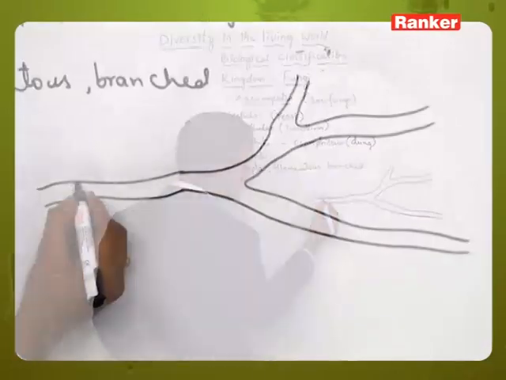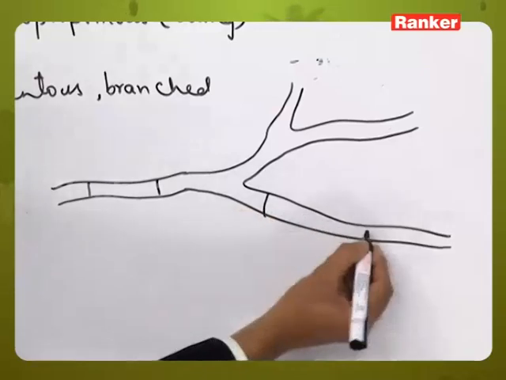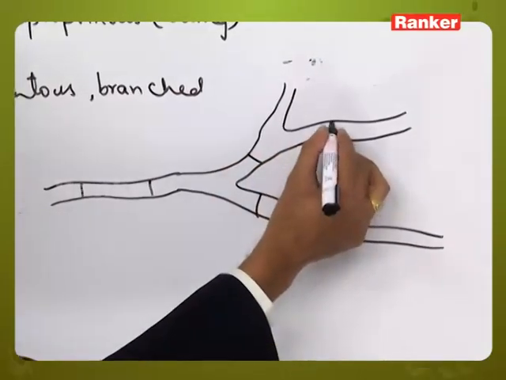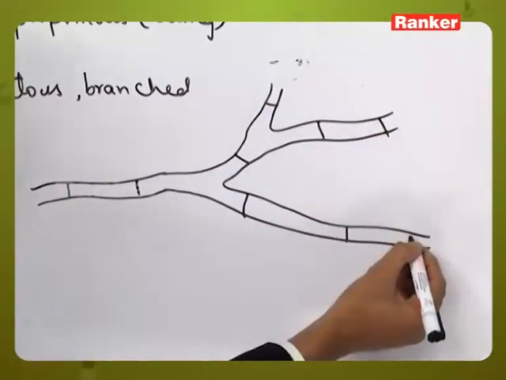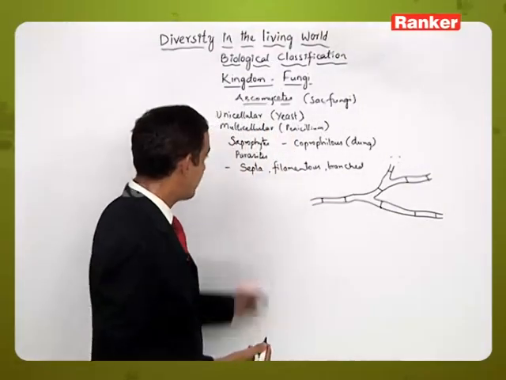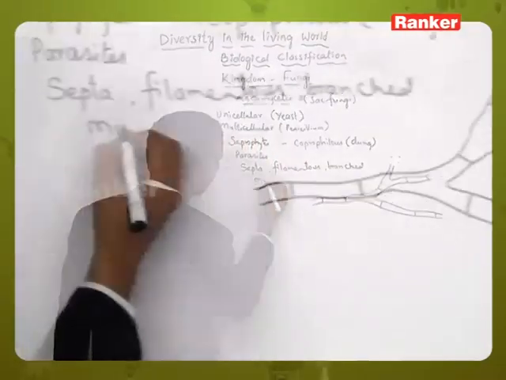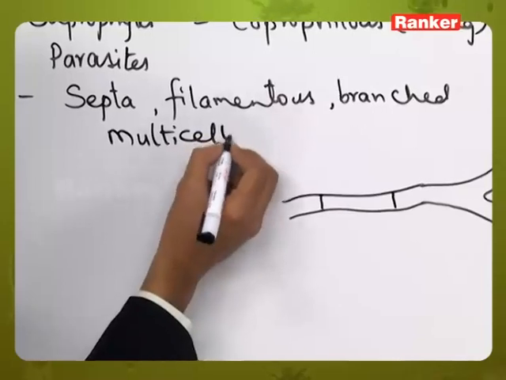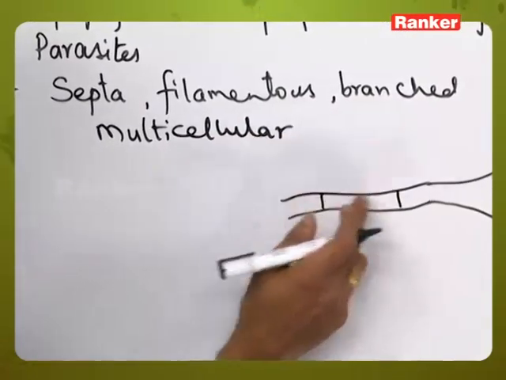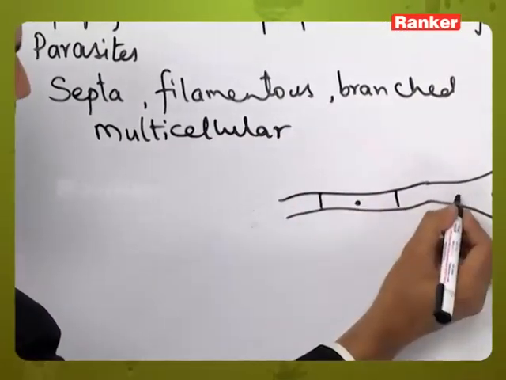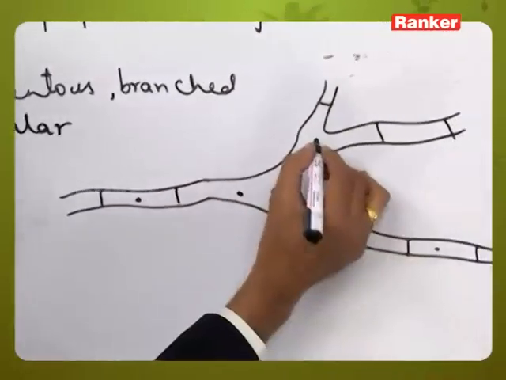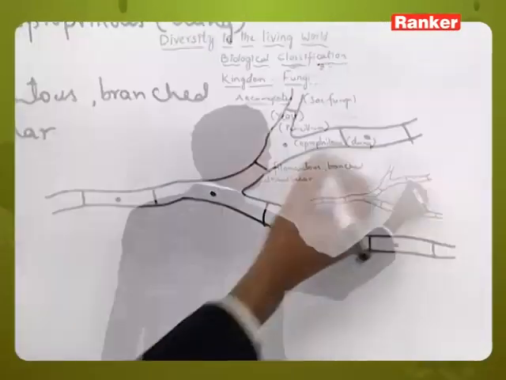And we can see the septa, which is dividing the entire hypha into individual cells. That is, many cells are present, and each cell will contain a nucleus like this.